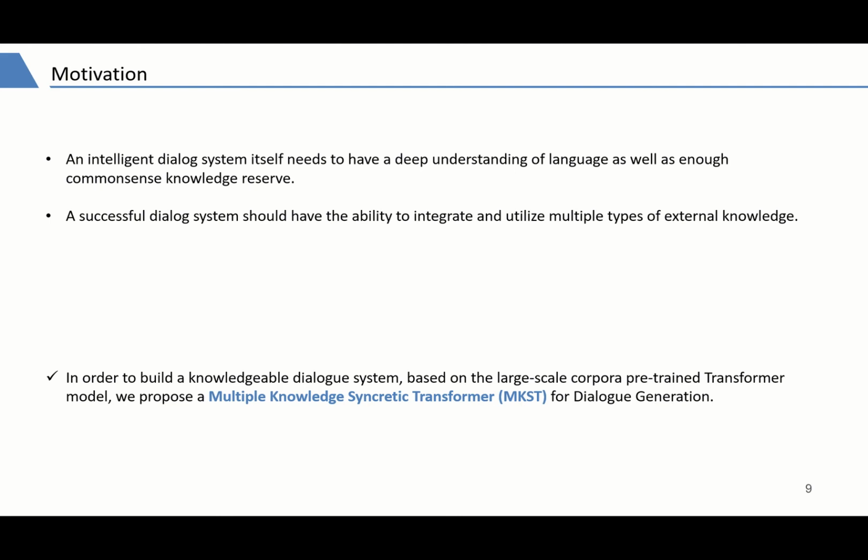In order to build a knowledgeable dialogue system based on the large-scale corpora trained transformer model, we propose a multiple knowledge syncretic transformer for dialogue generation. This is a generic dialogue generation model that incorporates multiple types of knowledge.